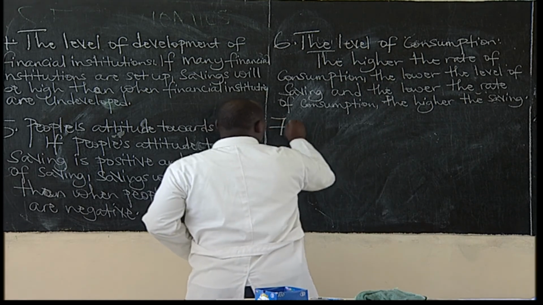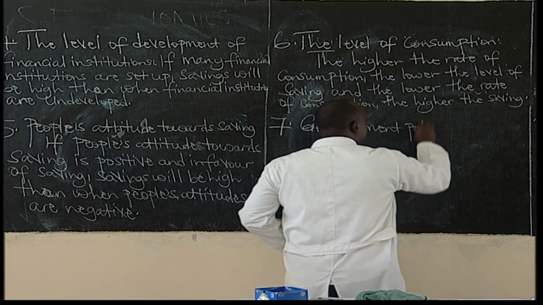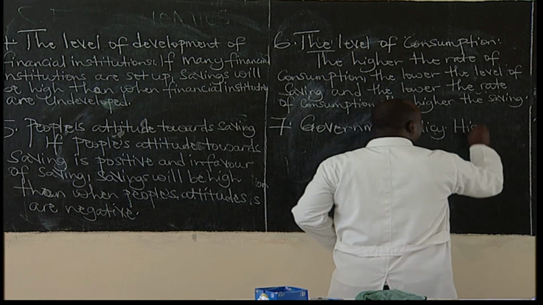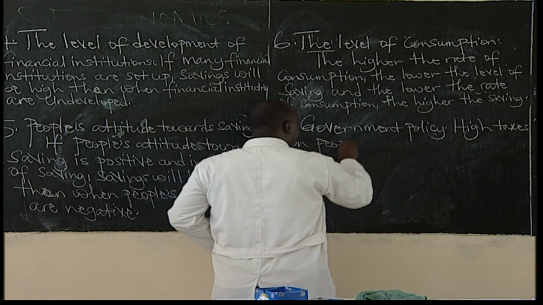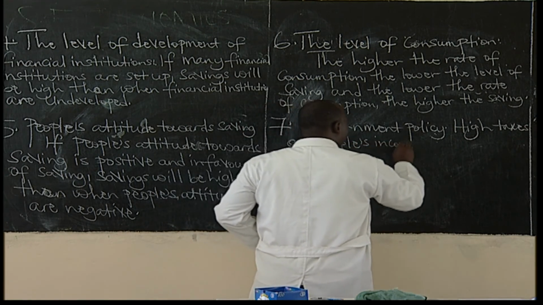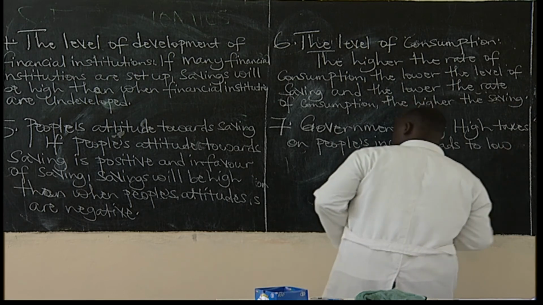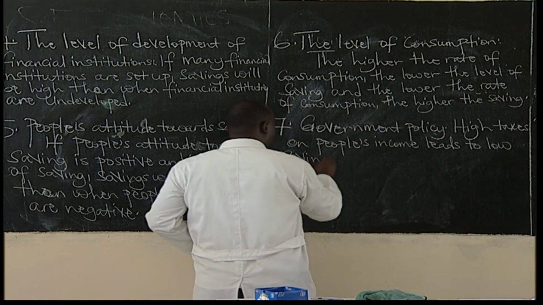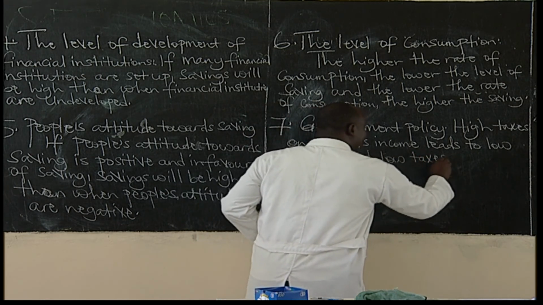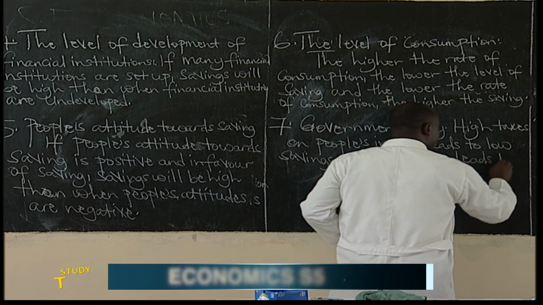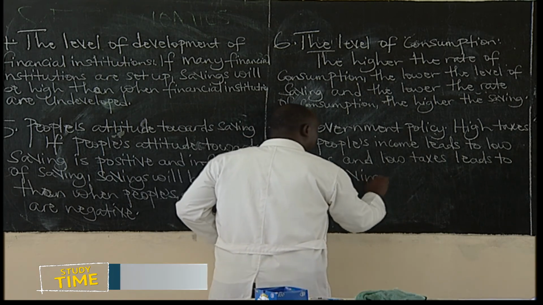Now, the next factor is government policy. High taxes on people's income lead to low savings, and low taxes lead to high savings.